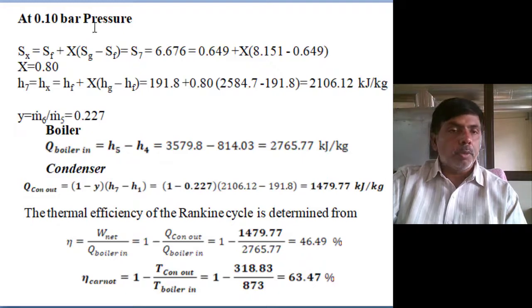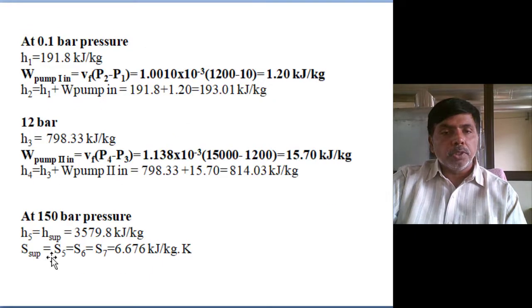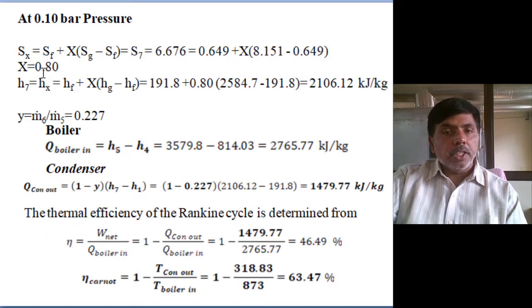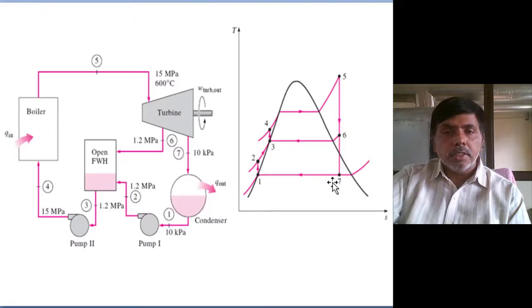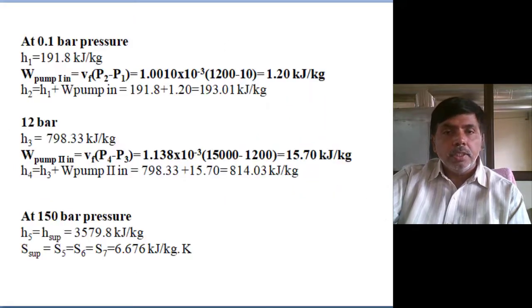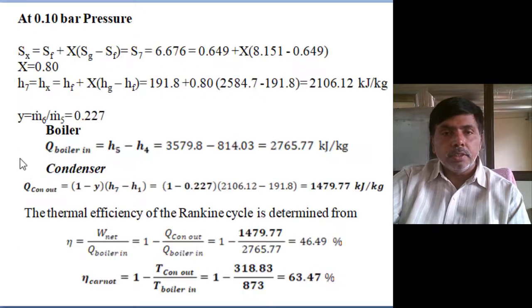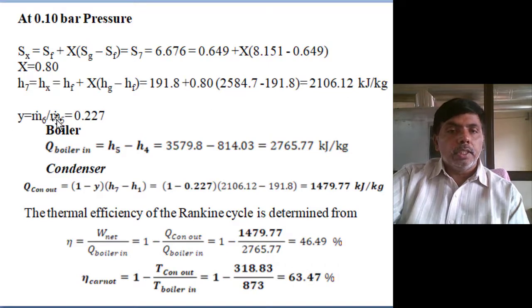Next, we are expanding steam down to 0.1 bar pressure. We assume an isentropic process. Entropy is the same, S5 equals S6 equals S7. Then you get the X value, the dryness fraction, 0.8. By using the X value, you can determine the H7 value, the enthalpy at condenser inlet. You will get some 2100.12. Then the fraction of the mass extracted is given as 0.227.